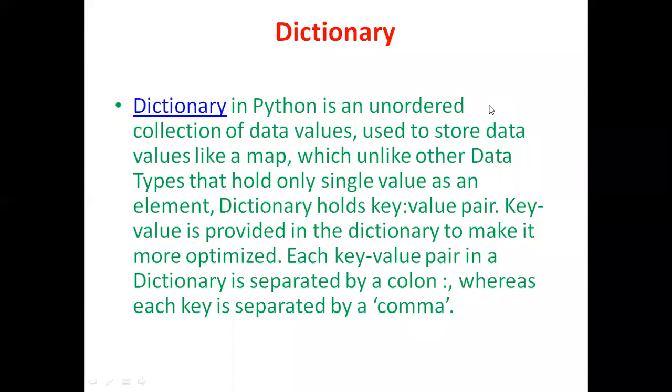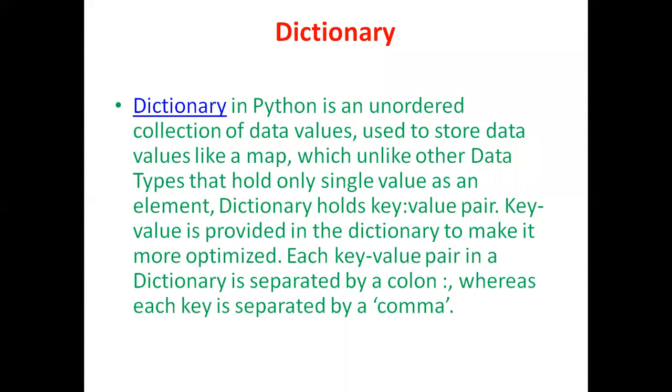Last one, dictionary. Similar to the set, a dictionary is also an unordered collection of data values. You use it to store data values like a map. In sets, there is no index, and we cannot access the individual values.